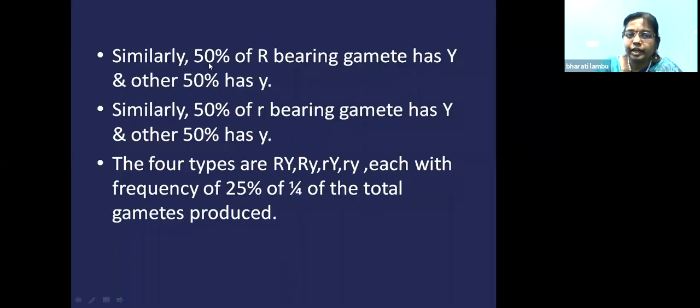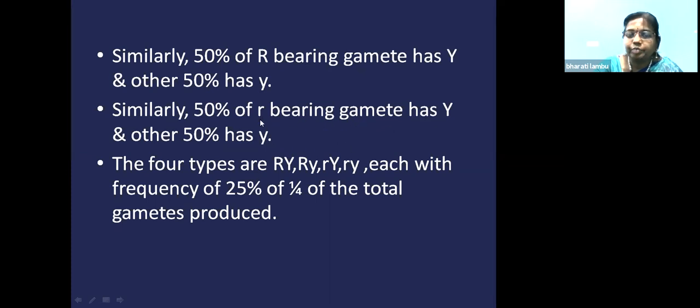Similarly, 50% of R will go with capital Y, and the other 50% of capital R will go with small y. Likewise, 50% of small r will go with capital Y, and 50% of small r will go with small y. If capital R combines with capital Y, the progeny will be round and yellow.